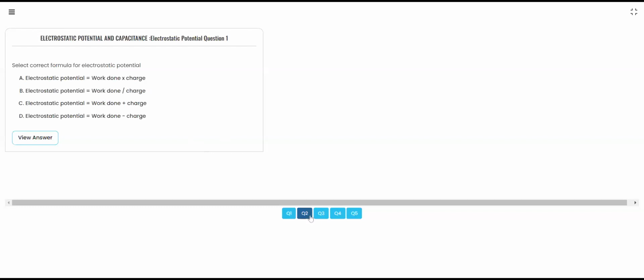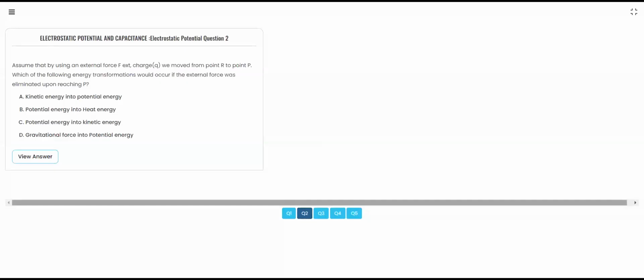Okay, let's move to the second question. Assume that by using an external force, we move a charge from point R to point P. Which of the following energy transformations would occur if the external force was eliminated upon reaching P?